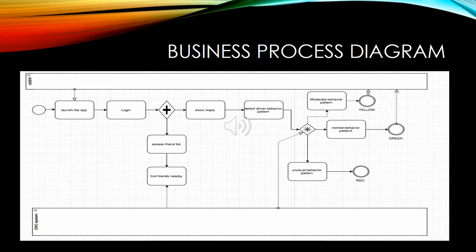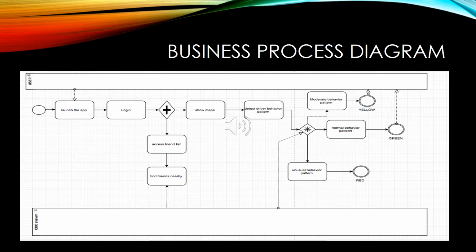Here is the business process of our system. Firstly, the user will launch the application and, using the credentials, logs into the system. After logging in, the user can access his friend circle list. The friend detection system will detect the friend nearby the user within a 5 mile radius and gives an alert to the user about the friend.